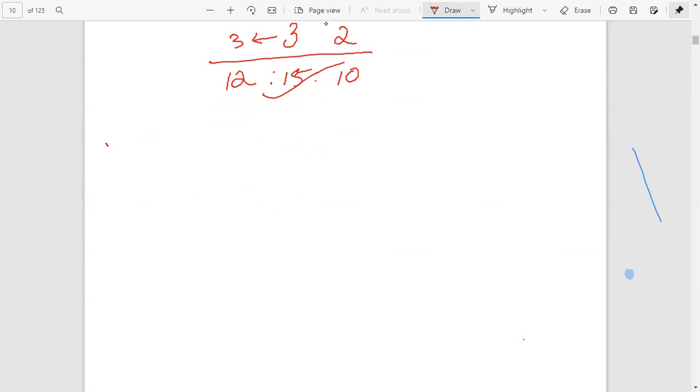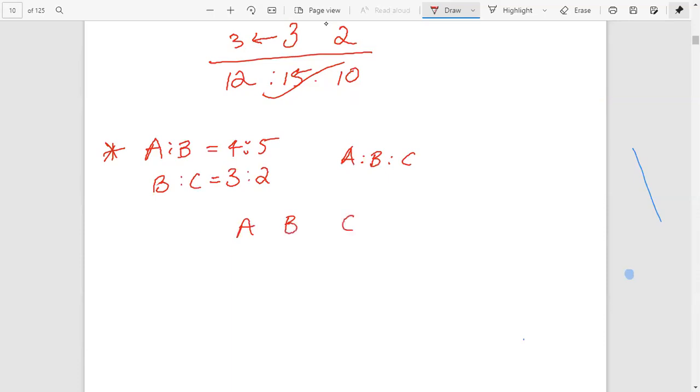We are giving one more example. Another example here is given, a is to b equal to 4 is to 5 and b is to c equal to 3 is to 2. We have to find a is to b is to c. First we write a, b, c. Here a is 4 and b is 5.